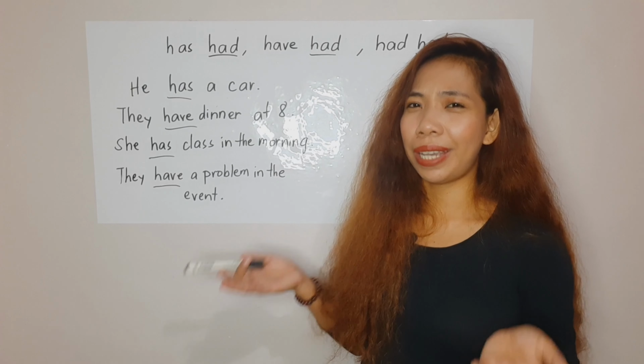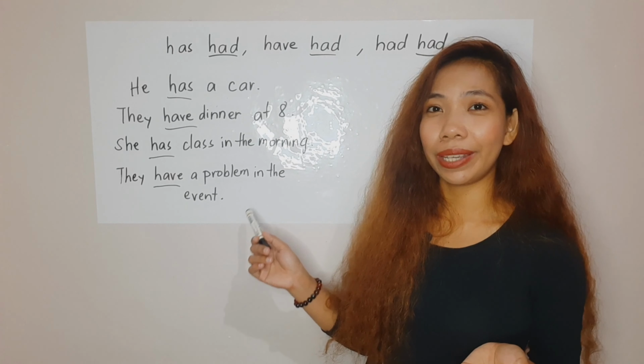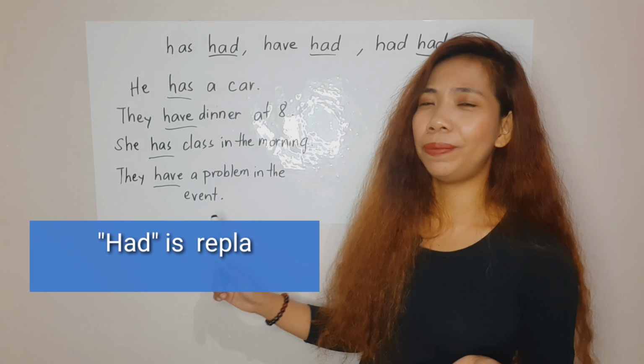Why don't I have had there? Because as I've said, had is actually a replacement for has and have, but in past tense form. So you can simply change these has and have into had. You may say he had a car. That means he doesn't have a car right now. He had a car in the past. They had dinner at 8. If you're saying they had dinner at 8, that means it's past 8 already.